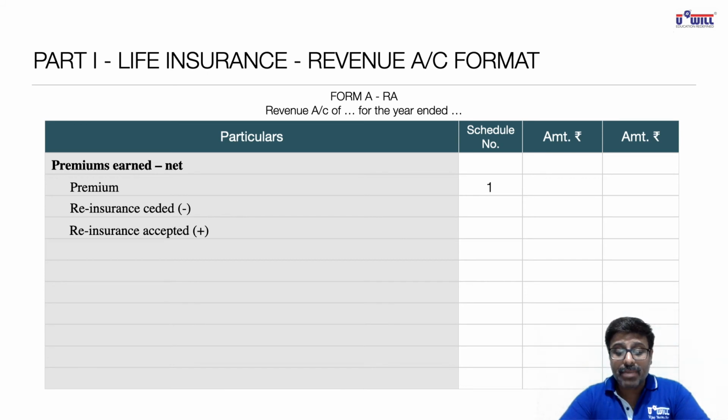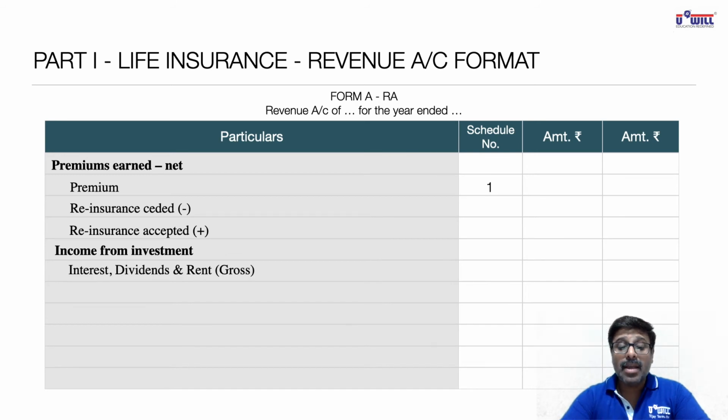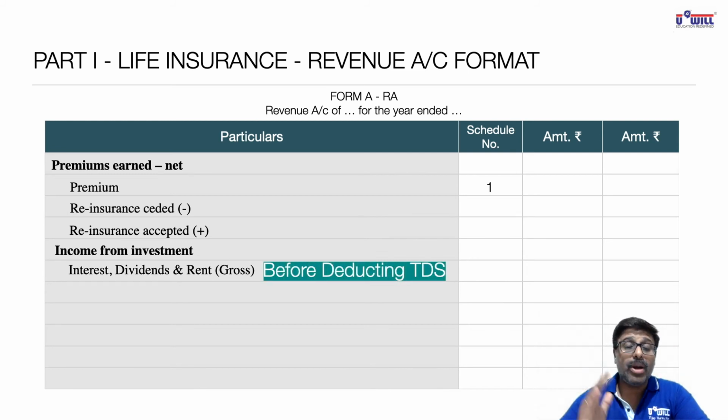So major income, premium. Now second, what did we study just now in the previous page in the chart form? 3 major incomes, premium. Then second, income from investment. So income from investment will include like interest, dividend, and rent. Gross. Now here, what does the word gross mean? Before deducting TDS. Gross amount will be shown, means will be shown before deducting TDS.